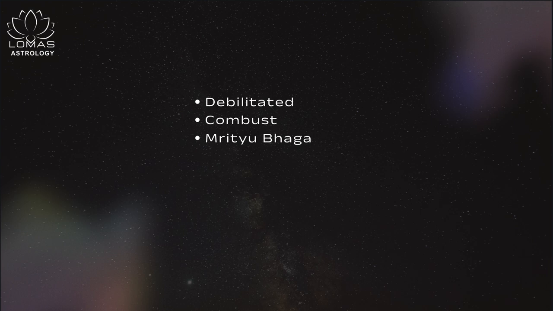That degree also differs from planet to planet, and maybe I'll create a separate video for that and put up a chart showing which planet is in Mrityu Bhag at what degree. But for now, just consider that there are certain degrees for each planet. When a planet is in that particular degree, it is considered to be in Mrityu Bhag, and if the planet is in Mrityu Bhag, it won't give proper result.